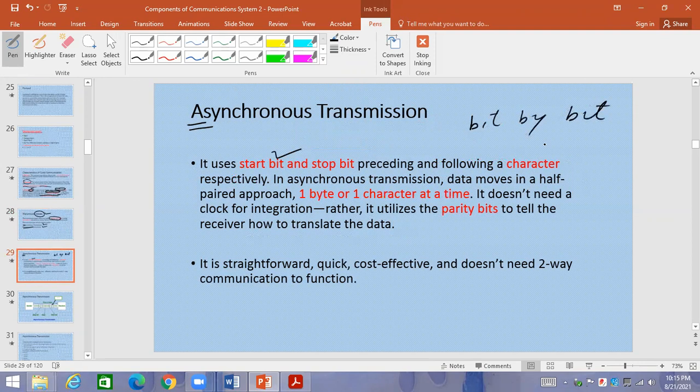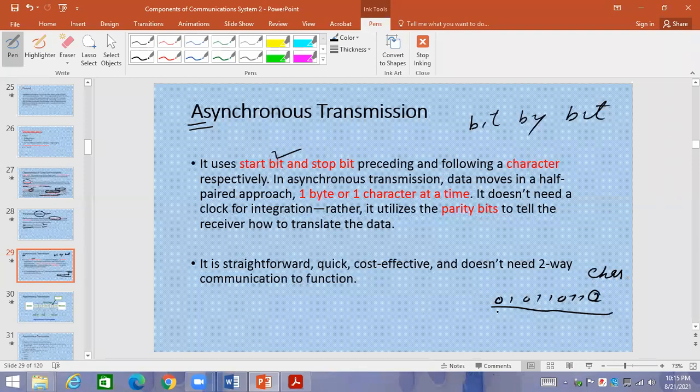One bit, and so on. One bit after the other, one bit after the other will be there. And following a character respectively, they will go just like 0 1 0 1 0 1 0 0 0 1 0 0 1 in this way, and this is going to make one complete character.